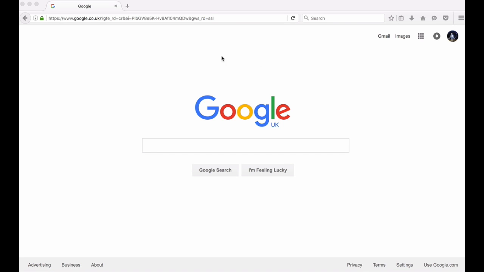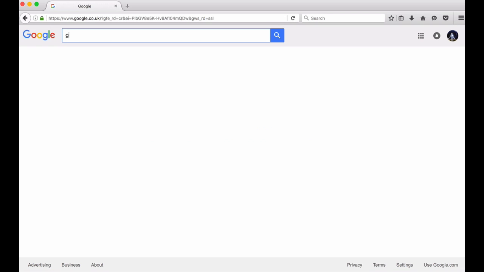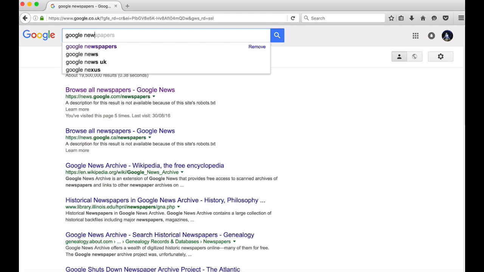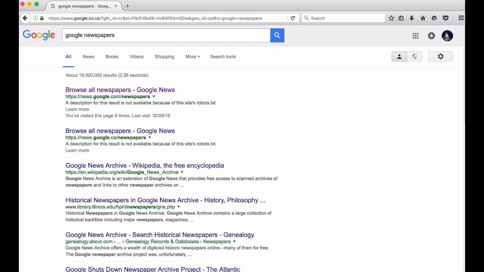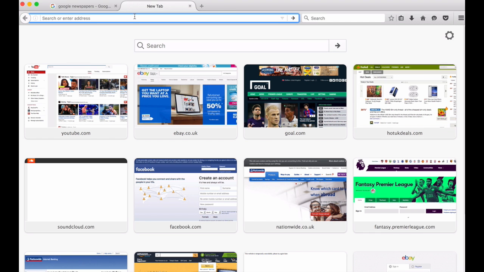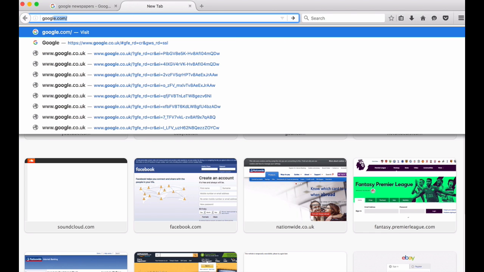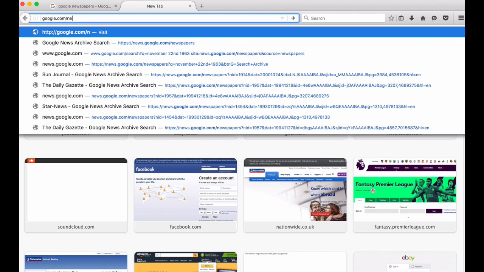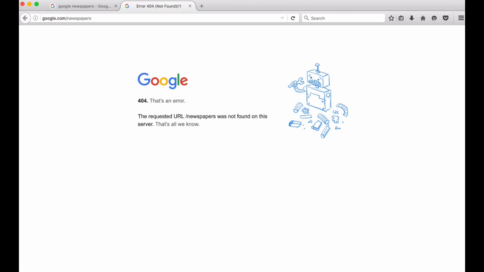So I'm on google.com here. In the box here you type in Google newspapers and enter. You see the first site that comes up here. What I realized yesterday, if you just type in google.com/newspapers, which I'll show you, you get an error because that isn't actually the website.